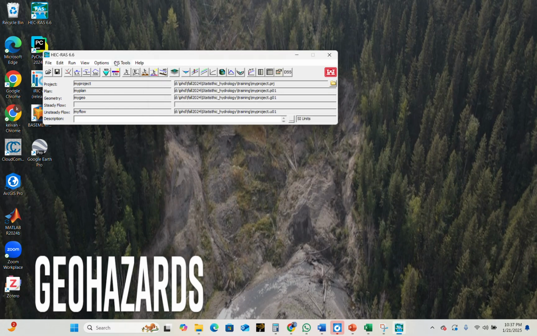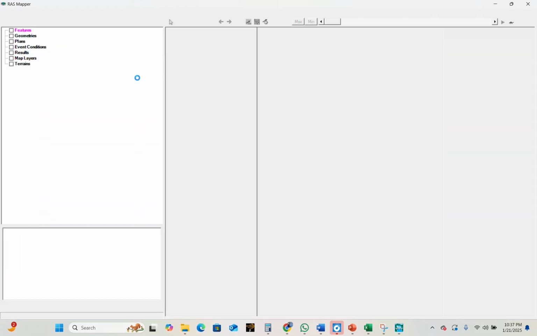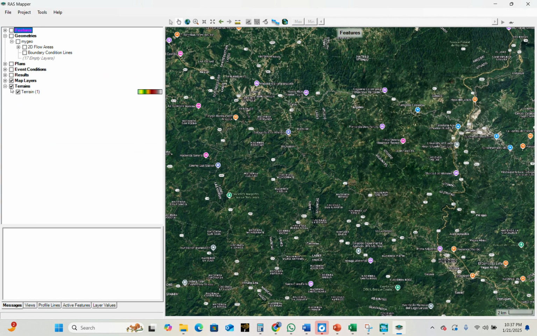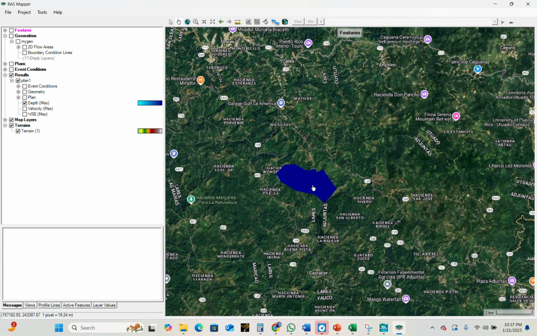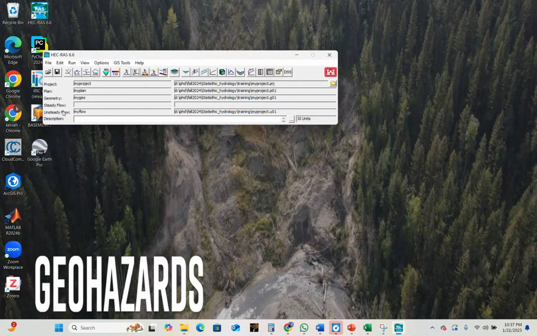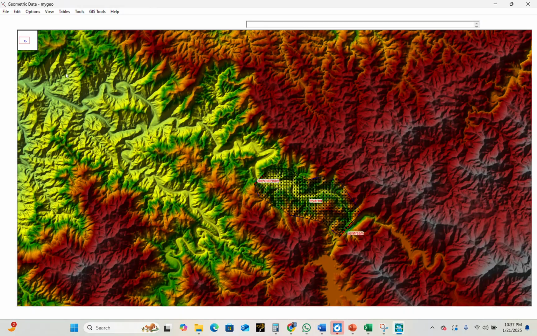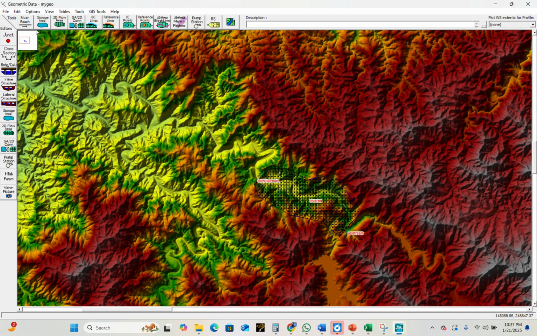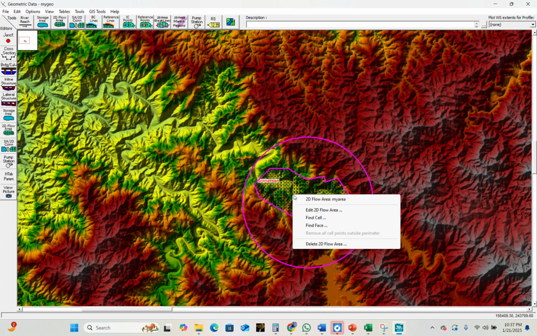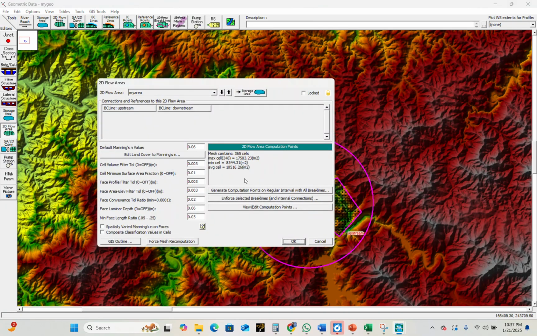If we go to the RAS Mapper to check the results, we can see the results here, and then the maximum depth. You can see it is very bad because the size of the mesh is really huge. So we close this one, we go to the geometry again, and then try to choose another size for the mesh. Right click, edit 2D.